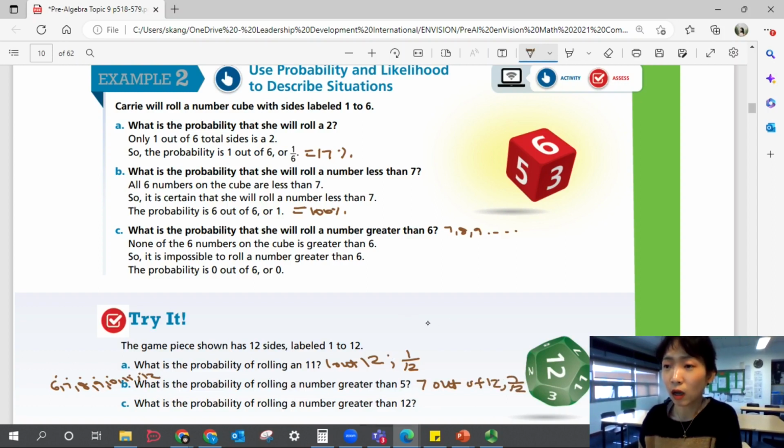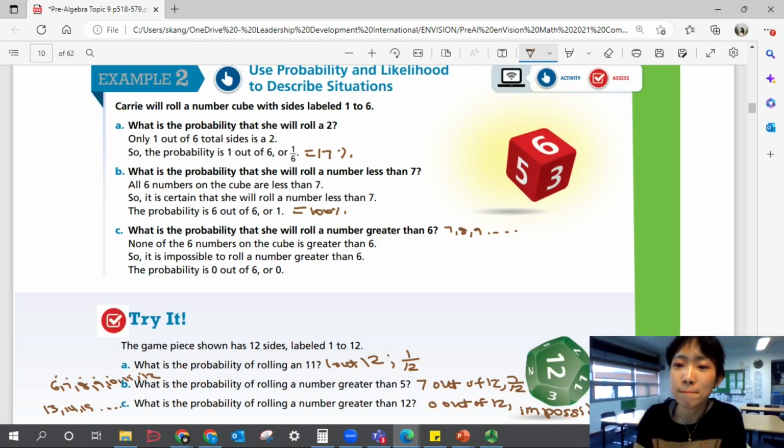Okay? And what's the probability of rolling a number greater than 12? Greater than 12 would be 13, 14, 15, and so on. We do not have those numbers on this game piece. So it's 0 out of 12, which is impossible. There we go. Check your answers.